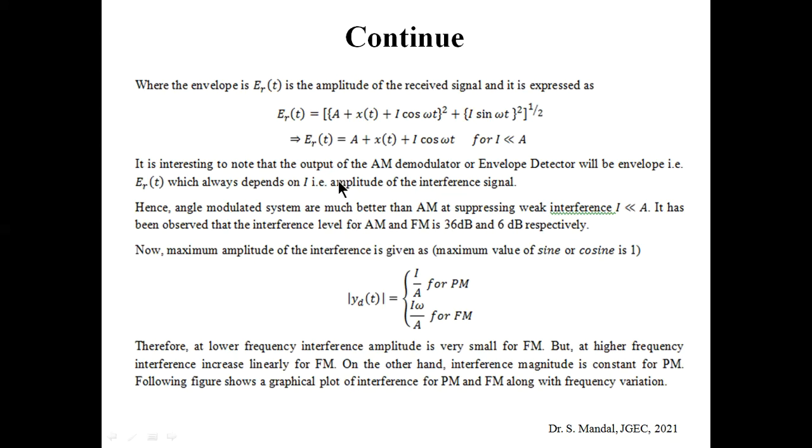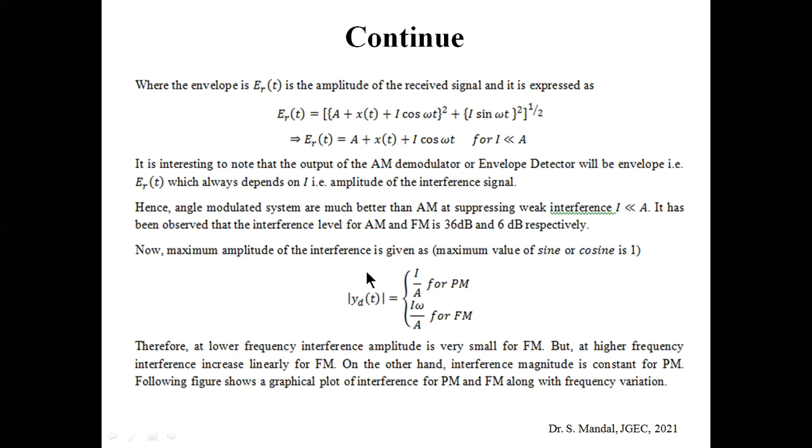So here we get an important conclusion that in case of AM the interference is very large. Whenever you tune an AM radio and an FM radio, you will find that the sound quality of FM is better than AM, where AM is quite susceptible to interference. But here you can see that in case of FM and PM, the interference is much less.